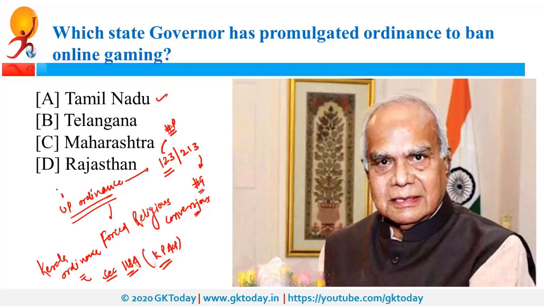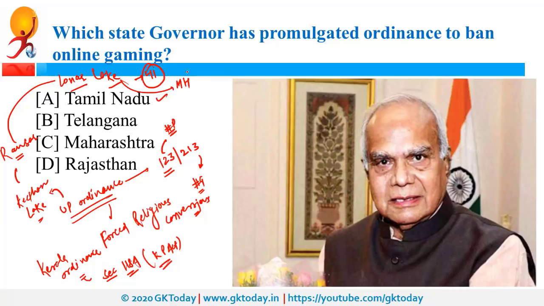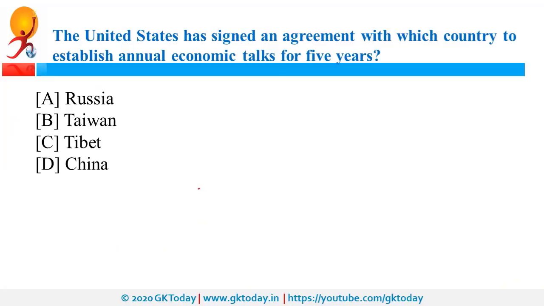Now recently Uttar Pradesh was also in news because of Keetham lake. So this lake was included in the list of Ramsar sites. Ramsar is for wetland conservation. One more site was included. It is Lonar Lake. So now total 41 sites are in this list. Lonar Lake is in Maharashtra. Recently Maharashtra was in news as it launched new housing project, and the name of this project is Maha Awas Yojana.